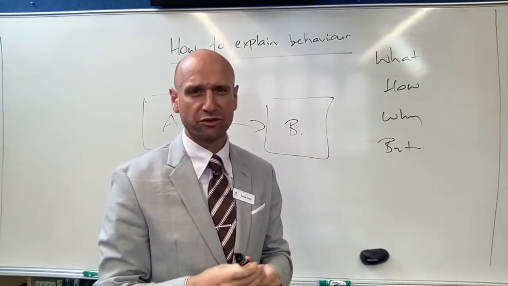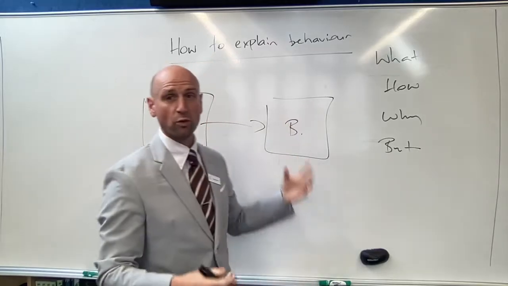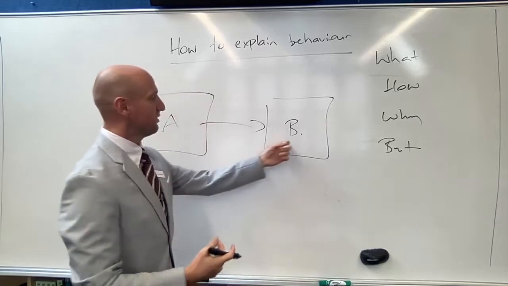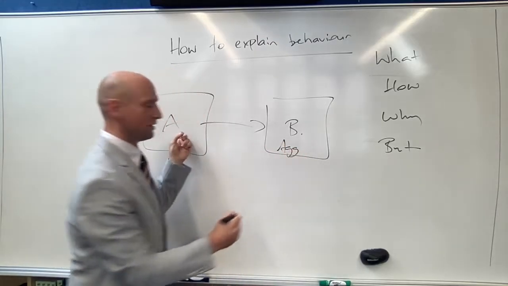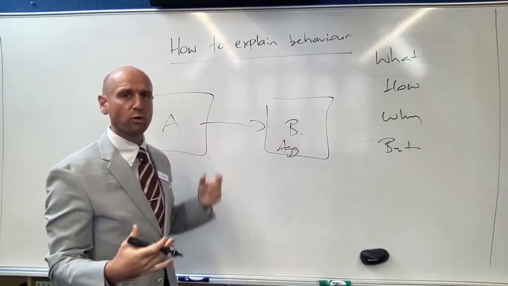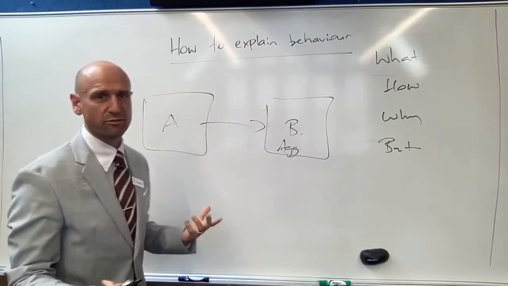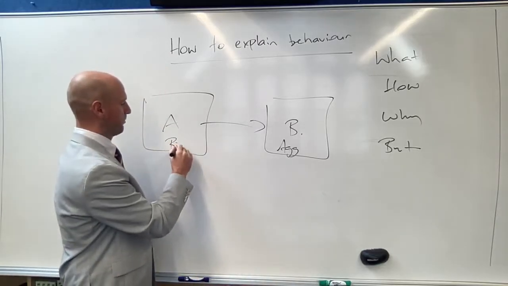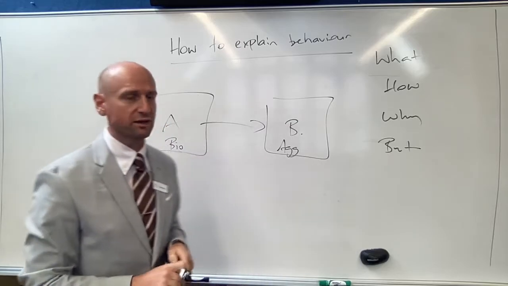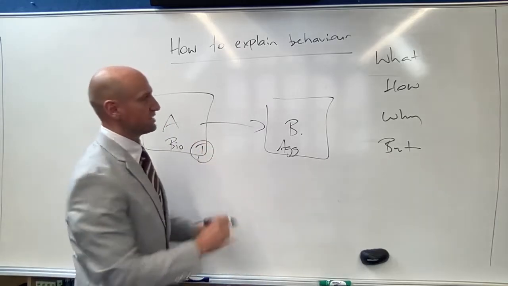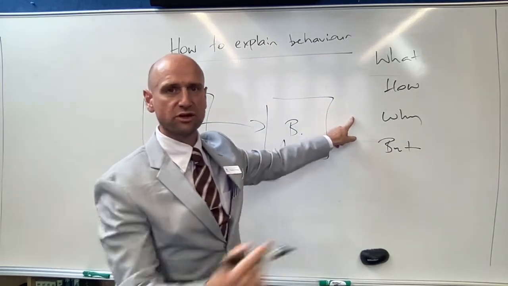Let me use an example from criminology and aggression here to make things a bit more concrete. So I might begin with: what is aggression? Define it, okay? That's what I'm trying to explain. Now, here, I might define and explain what is my variable that I'm going to use to explain aggression. Okay, so let's take something from biology, the biological approach. So I might look at something like testosterone, okay? So that's my what. What is testosterone? What is aggression?